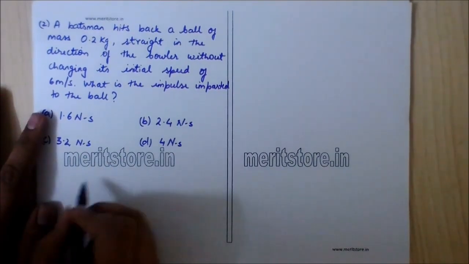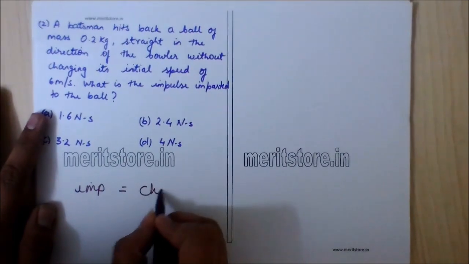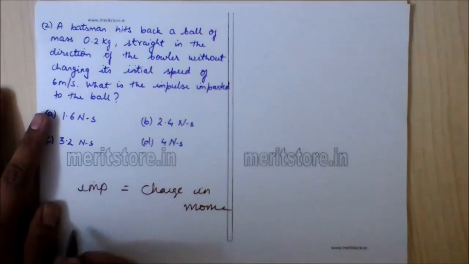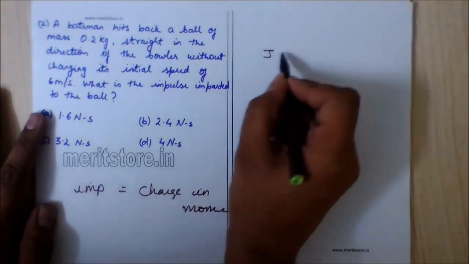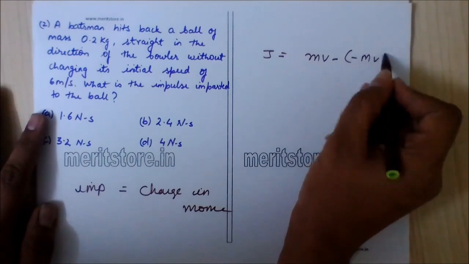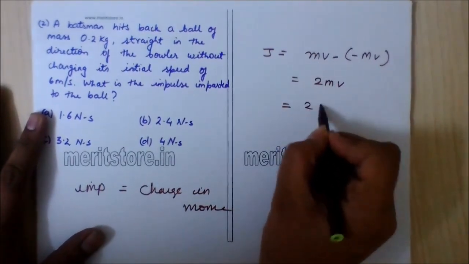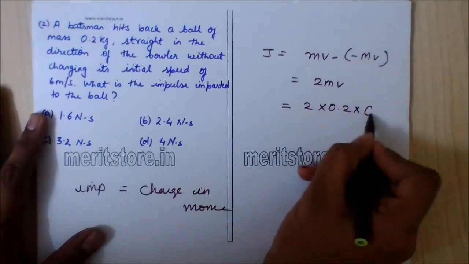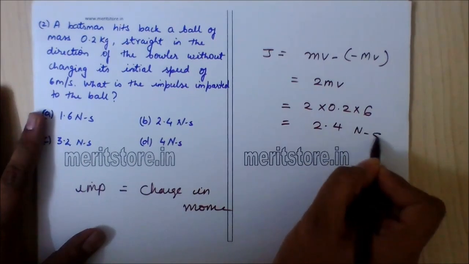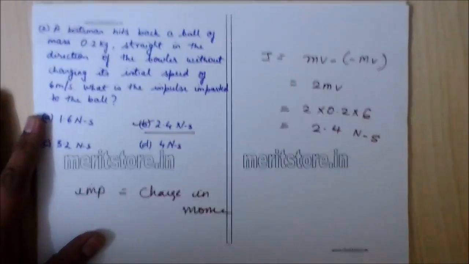Now to calculate, the impulse is nothing but change in momentum. So that can be given by J is equal to mv minus (-mv), which is equal to 2mv. Substituting the values, 2 into 0.2 into 6, which on solving we get 2.4 Newton second. So option B, 2.4 Newton second, is the correct answer.